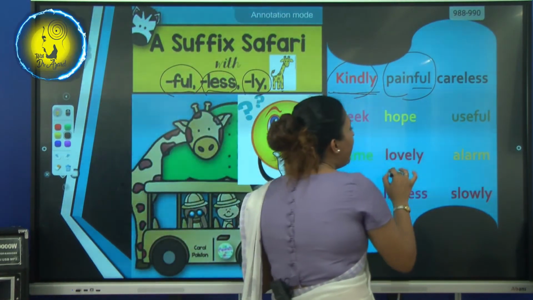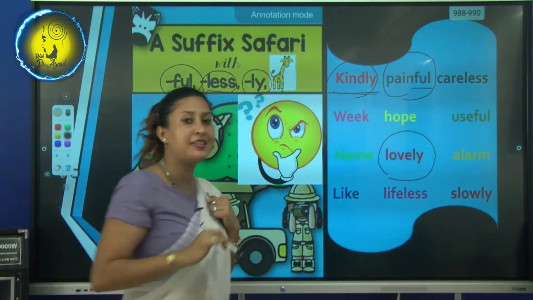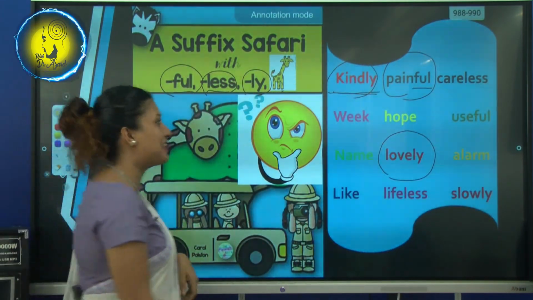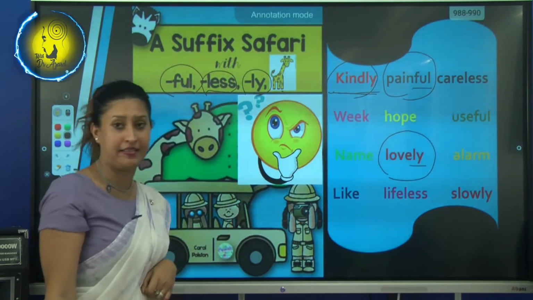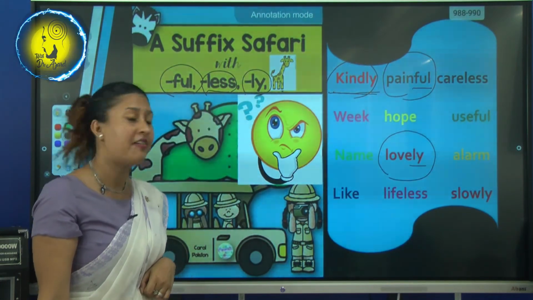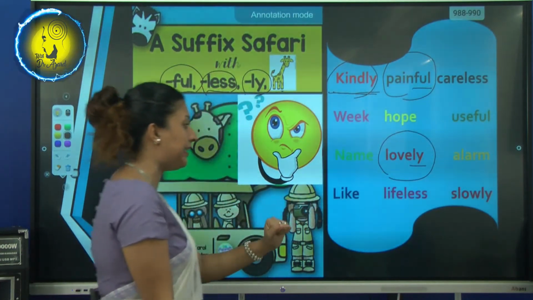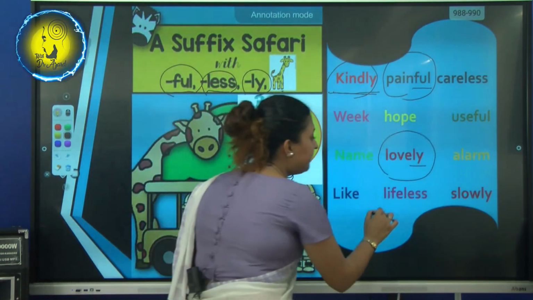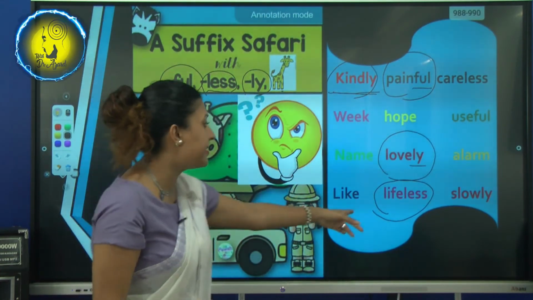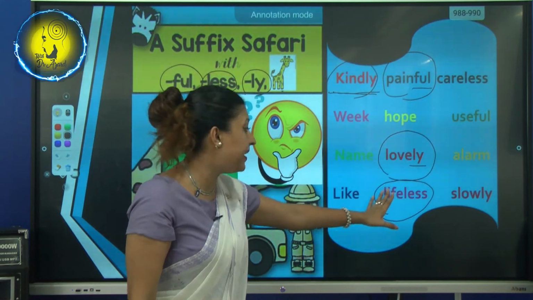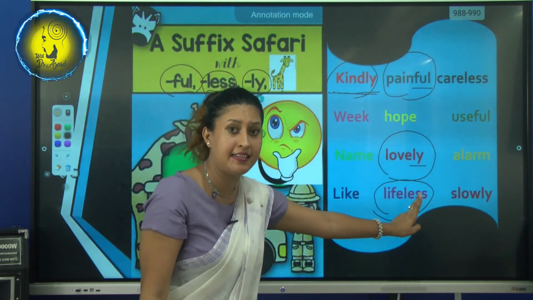They found lovely. So they have found ly here, the suffix ly, isn't it? Right, so we can circle it. Again they have found lifeless. Lifeless, yes, it is a word ending with the suffix less. Less, see?